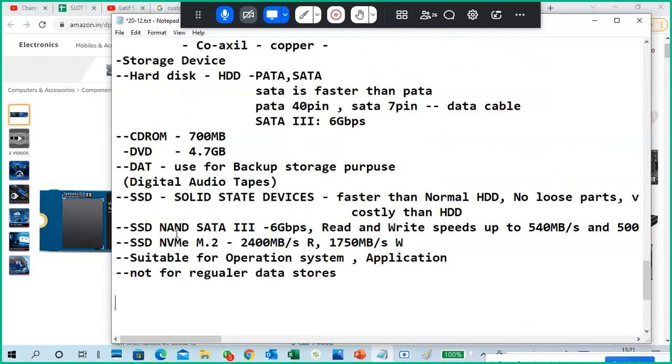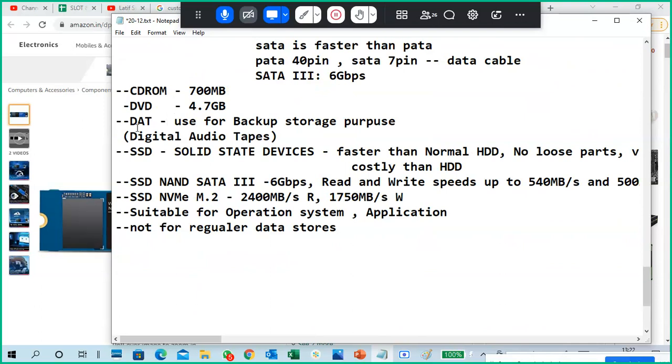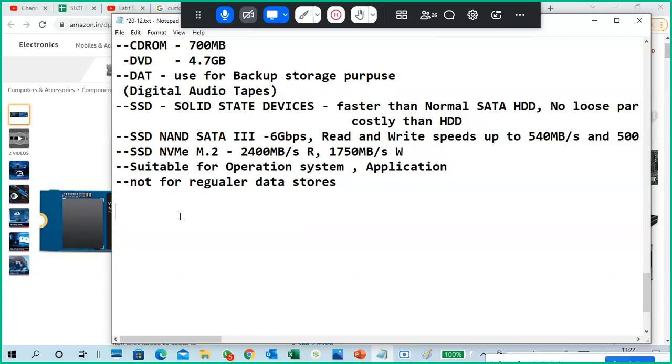So this is SSD. Storage devices: hard disk, CD-ROM, DVD, digital audio tapes. The main purpose is to store backups only. The SSD's main purpose is for operating system and applications, faster than a normal hard disk, and costlier than a hard disk. There are two types of SSDs, NVMe, non-volatile memory, a type of hard disk, and no loose parts. You can carry it any place. It is very lightweight, with no magnetic effect on it. Okay, so this is about your storage devices.